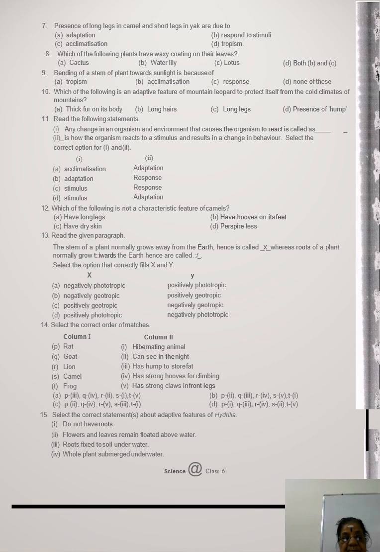I hope you understand. The next one, 14th: select the correct order. Rat can see in the night. Then goat has strong hooves for climbing. The goat has strong hooves. I told you about hoofed legs, goats and cows have that kind of leg, not a flat foot like ours. That is called a hoofed animal. So, has strong hooves for climbing.